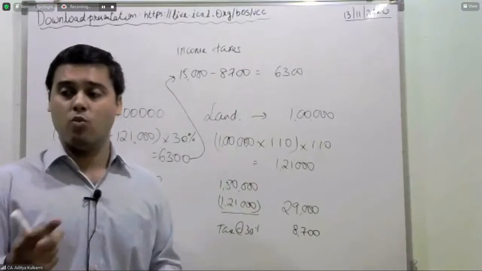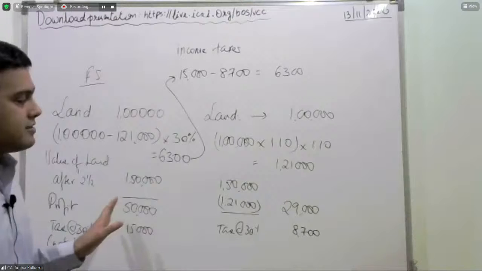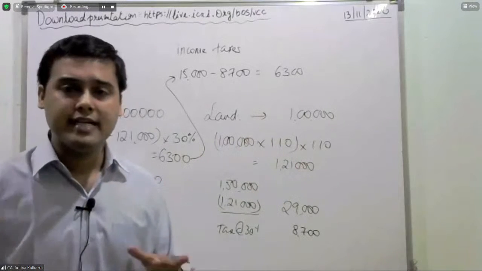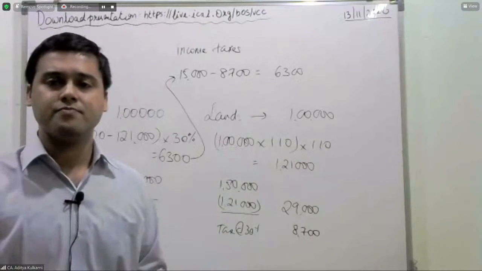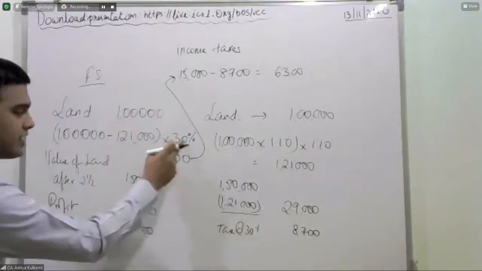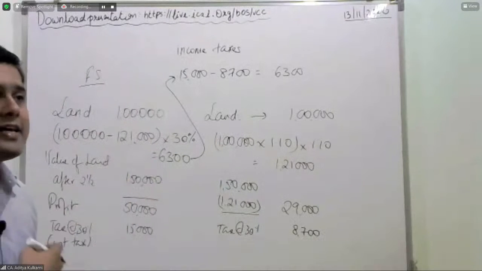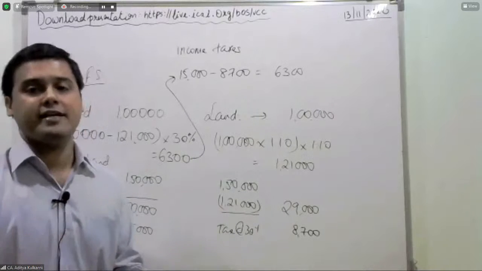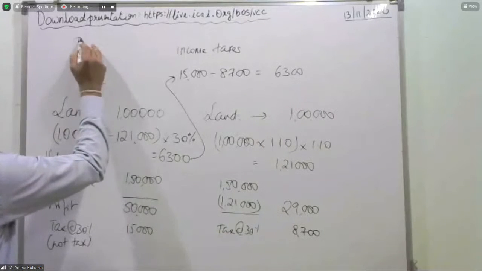All right. But worse, what will happen is you are recognizing an asset. What asset? You are recognizing a deferred tax asset. You expect 6,300 to be saved in the future. It is your expectation. So what is the entry that you pass?